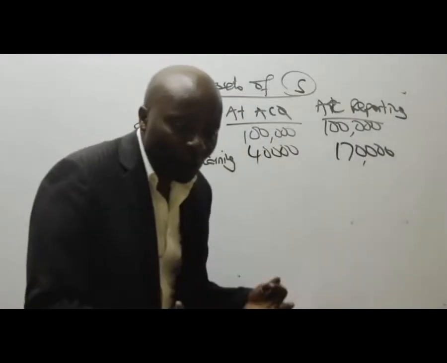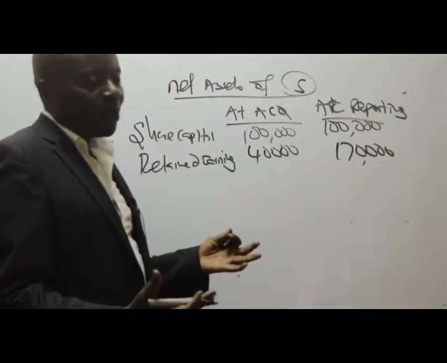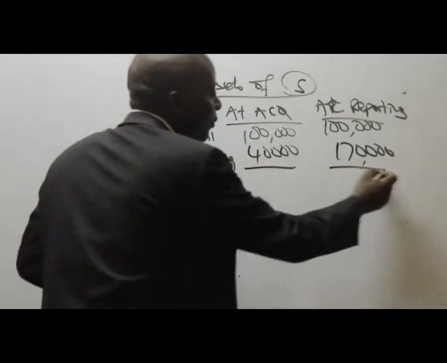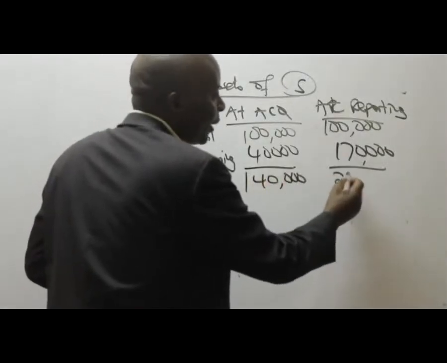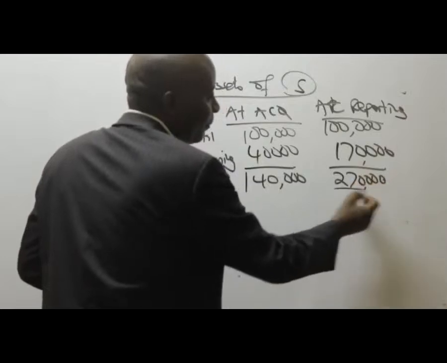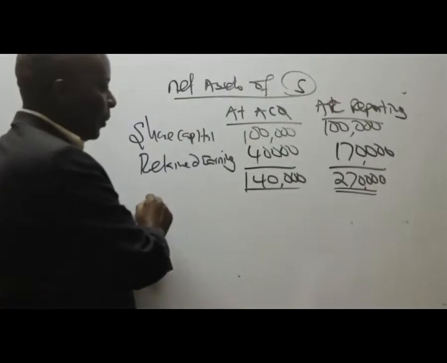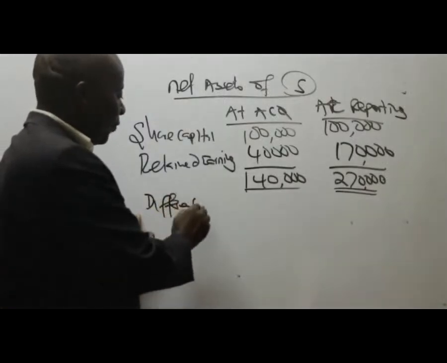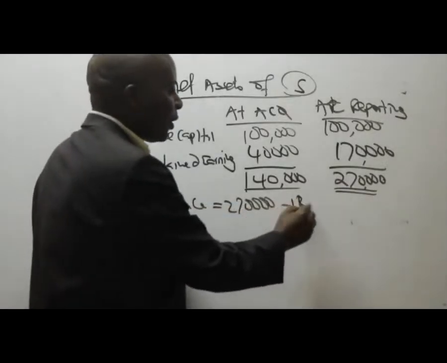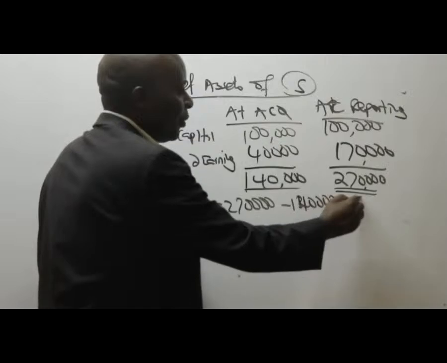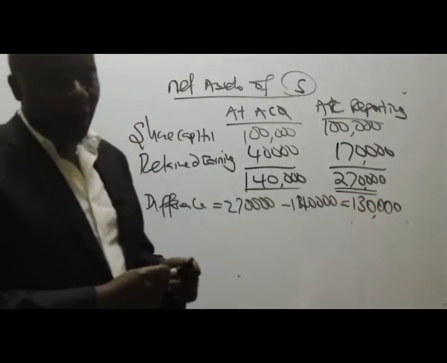In this question, we do not have fair value adjustments. So then what you need to do is give us the total. The total here is 270,000 at reporting and 140,000 at acquisition. So what is the difference between the two? The difference will be 270,000 minus 140,000, which gives me 130,000.